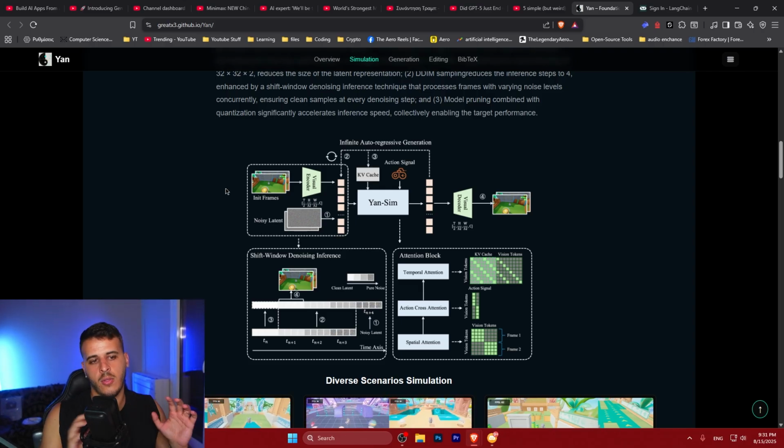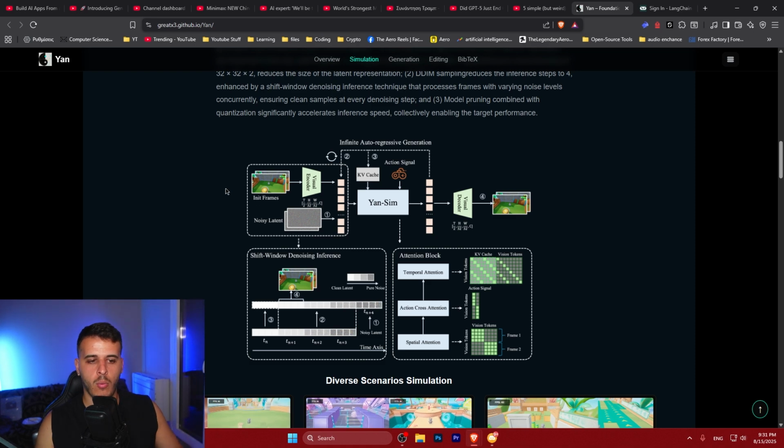So it takes the current frames, multiple ones, it takes some noise latents, so the whole idea of the process is to denoise, and you also get the controls as well as other information from the KV cache, maybe for long-term understanding, and you generate the new frames.